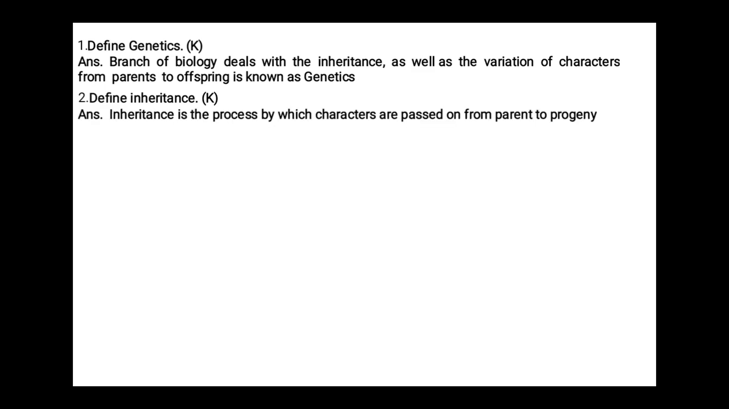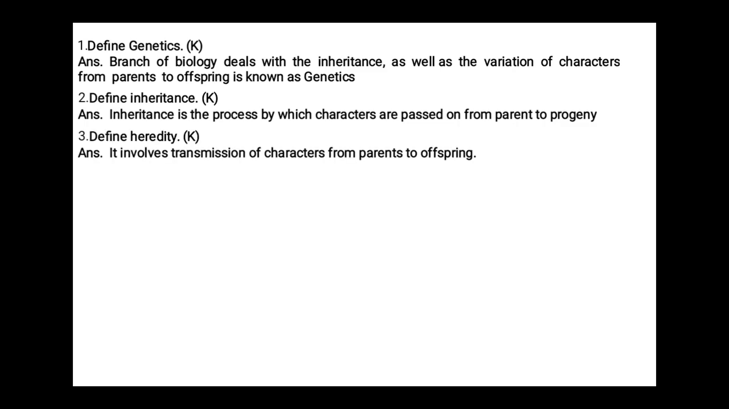First question, define genetics. The branch of biology that deals with the inheritance as well as variation of characters from parents to offspring is known as genetics. Second one, define inheritance. Inheritance is the process by which characters are passed on from parent to progeny. Define heredity. It involves transmission of characters from parents to offspring.